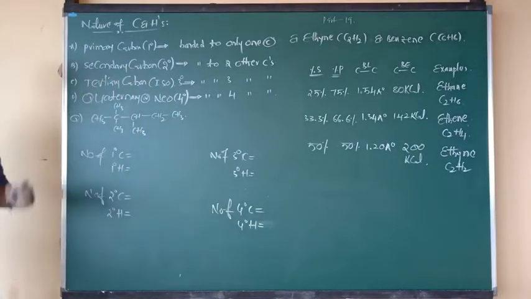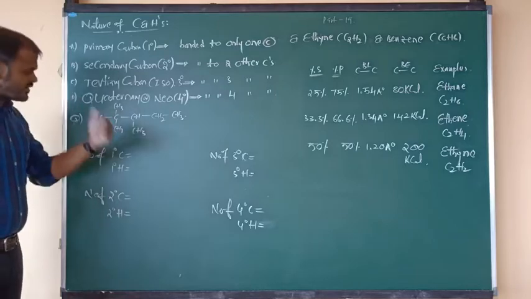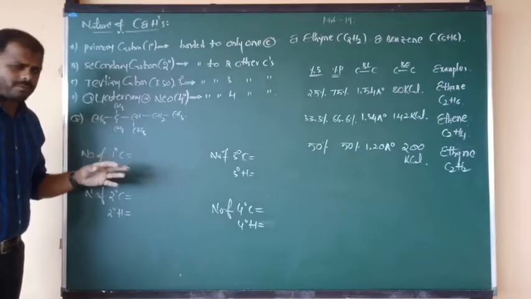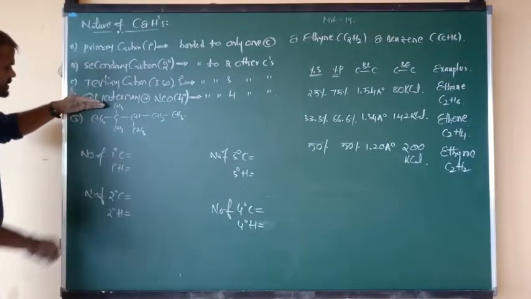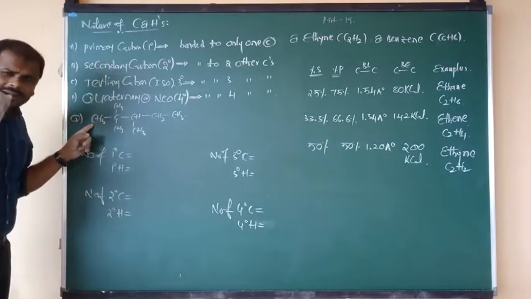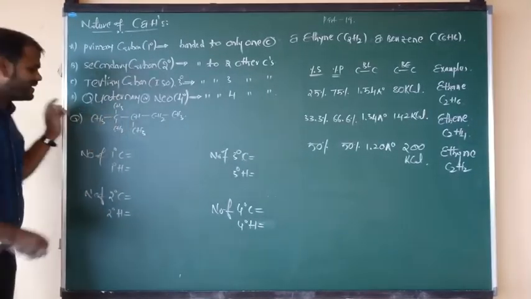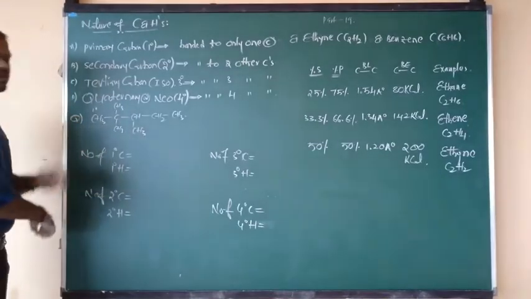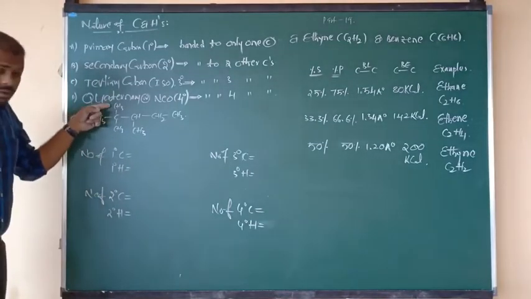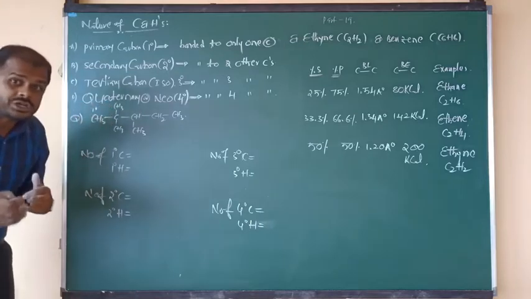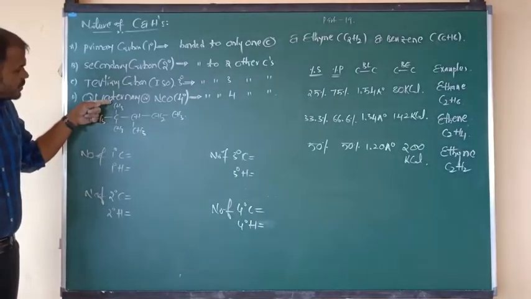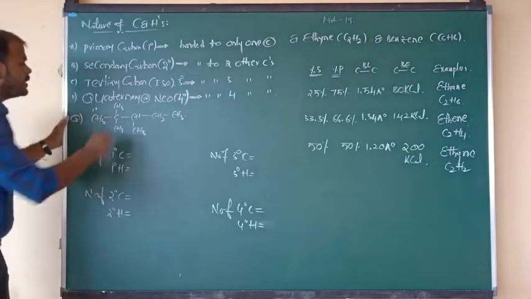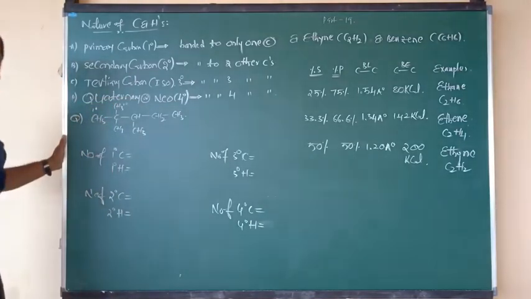Are you ready? Yes. Now focus from the left side. Okay, I am going from the left side. Suppose this is one of the carbons, but it is connected to only one carbon. So we can say it is a primary carbon. Next, above one CH3 is there. What about its nature? Above the plane one CH3 is there, but this carbon is connected to only one carbon. So the above one is also a primary carbon.